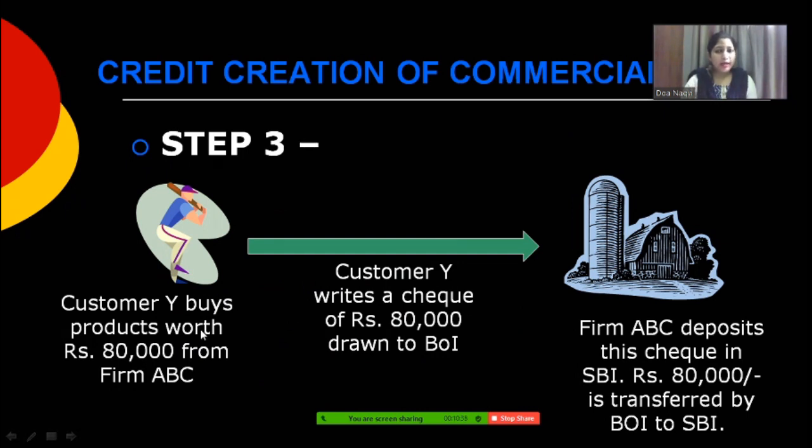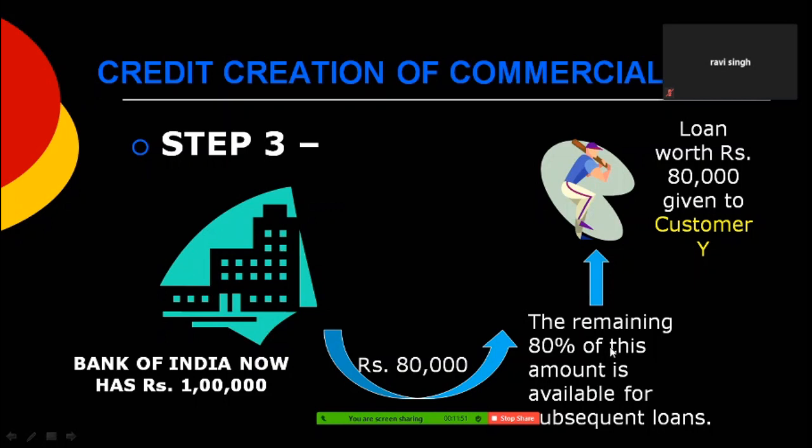Customer Y goes ahead and purchases goods worth rupees 80,000 from firm ABC. So supposing he was a businessman, he went to a particular seller and bought some products worth 80,000 rupees. And because it was worth 80,000 rupees, he writes a check to that particular firm saying that, okay, I have 80,000 rupees in my loan account with Bank of India. Go and produce this check in front of Bank of India, and Bank of India will provide you with 80,000 rupees. The remaining 80% of the amount was available for subsequent loans, and this loan has now been provided to customer Y.